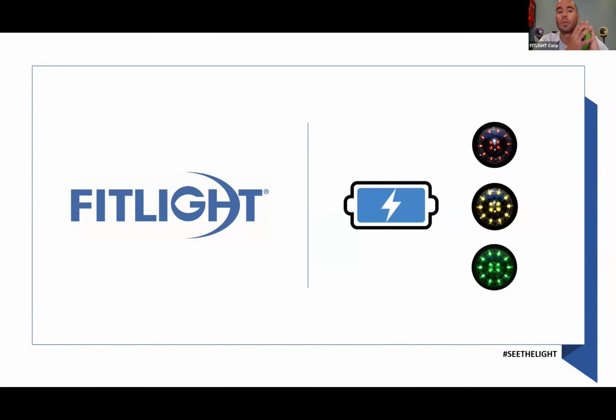What does that mean? So each light communicates through radio frequency, except for one light, because your mobile device, whether that is a phone or a tablet, doesn't have a radio frequency transmitter. So we created one light that is called a Wi-Fi light that has that Wi-Fi technology that will connect to your device and will communicate with all the other lights in your setup.